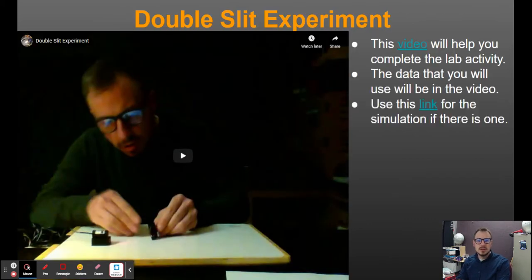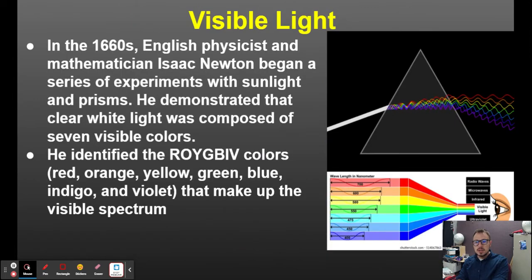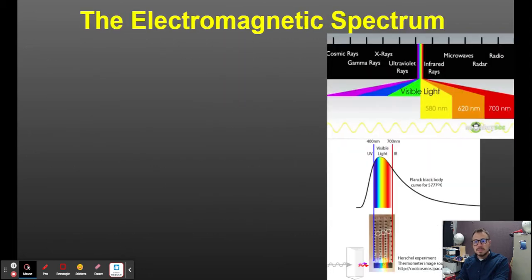So we started off this day with the double slit experiment, and this is what you should see when you have the double slit experiment. You're going to see this interference pattern, and that is because light is a wave. That is what Newton came up with when he used the prism, and he was the one that identified Roy G. Biv and said that white light is all the other lights combined.